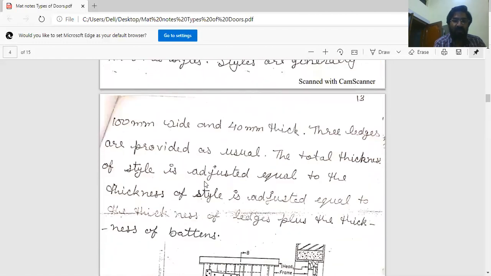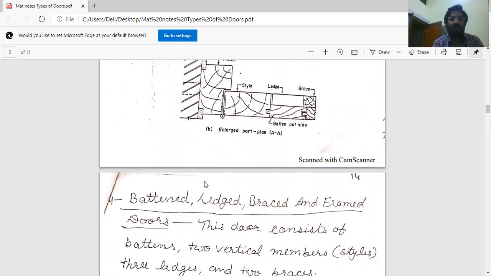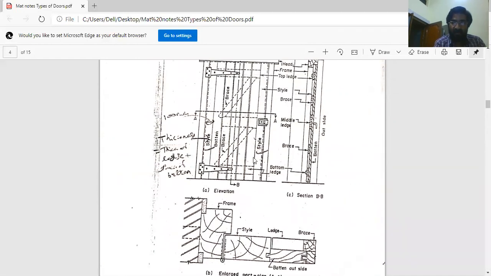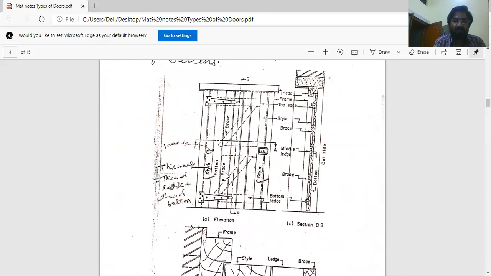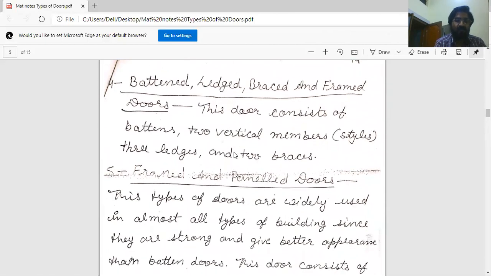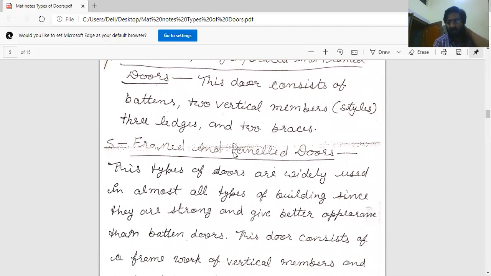And the fourth type is batten, latched, braced and framed door. In the second type of door, batten, latched and braced door, we provide a frame. So battens are vertical wooden planks, latches horizontal wooden planks and brace inclined. This assembly is fixed in a frame, not without frame. This is the batten, latched, braced and framed door. These four types of door are the old type of door and generally used in rural areas.